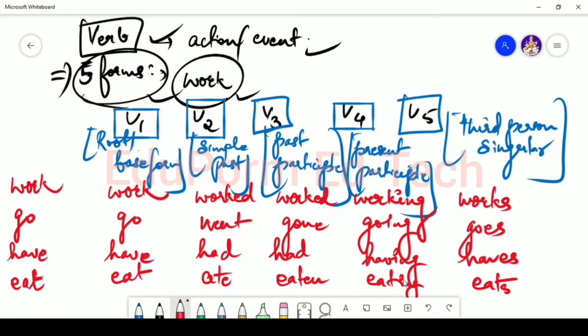So basically the V1 is the root or the base form, V2 is the simple past, V3 is the past participle, V4 is the present participle, simply use of ing will be there, and V5 is the third person singular, means either you are going to make use of s or es. See, use of s in works and es in case of go. Now we are going to talk about types of verbs in another video.